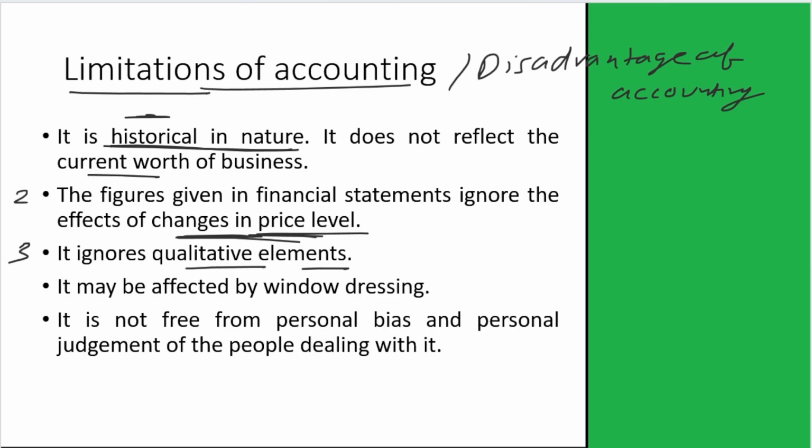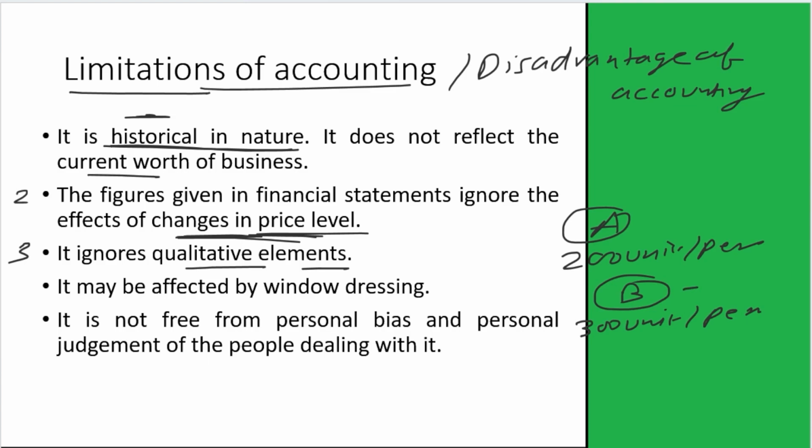Like if employee A can produce 200 units in 1 hour, and employee B produces 300 units in 1 hour. So employee B is more efficient than employee A, but we cannot record his efficiency in the books of accounts because we cannot measure his efficiency in terms of money.